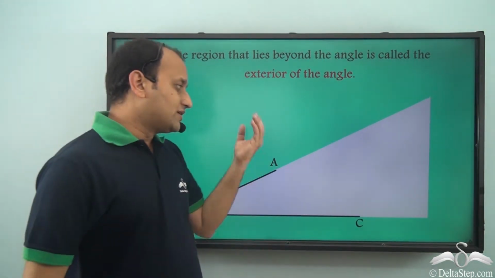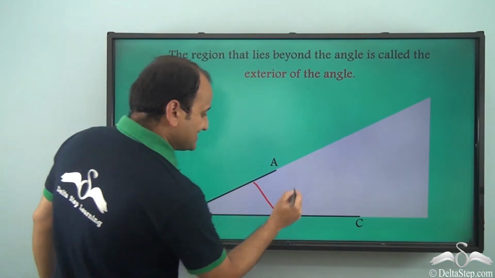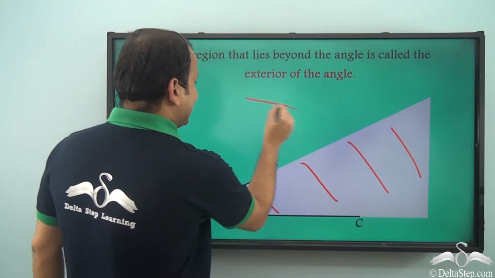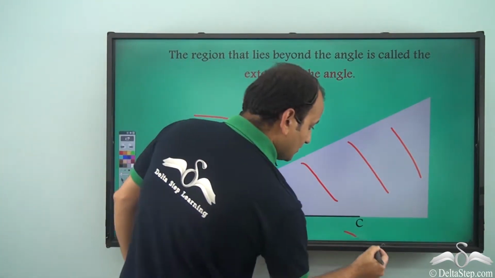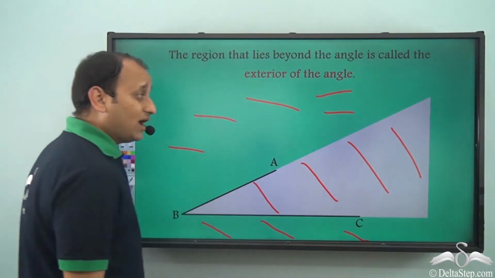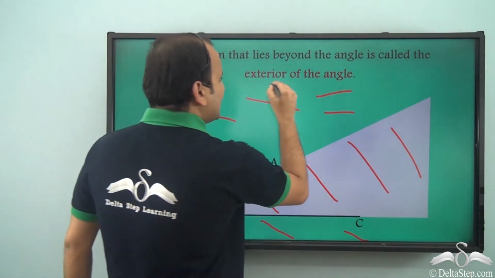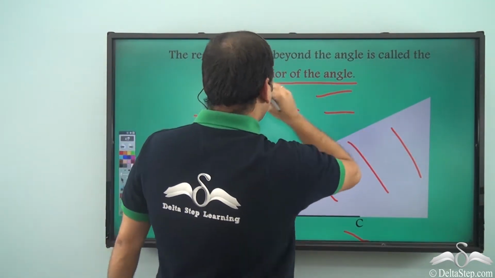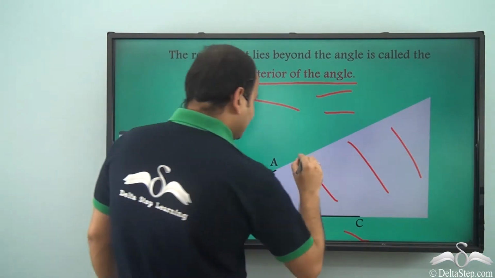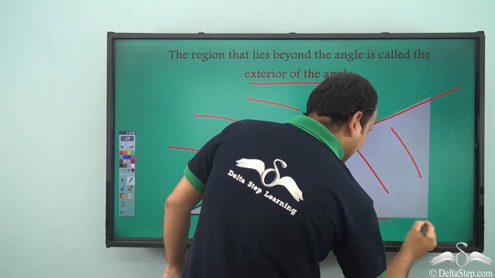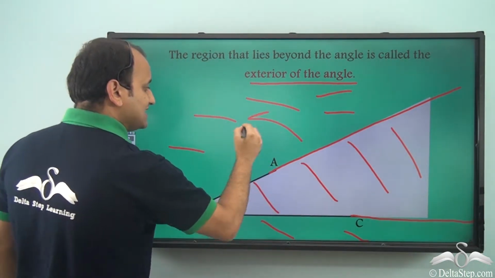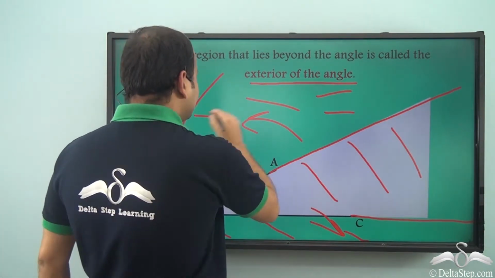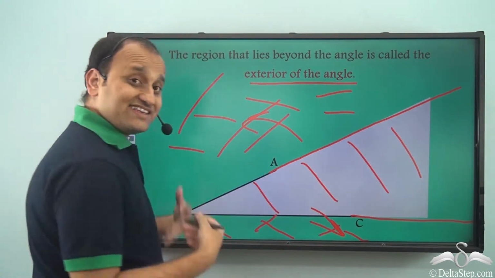Now let's talk about another area. While this is interior of the angle, now what about this area? What is this entire area called? Well, it is exterior of the angle. So the region that lies beyond the angle is called exterior of the angle. So apart from this entire area, whatever area is beyond the angle is called exterior of the angle. So this entire region is exterior of the angle.